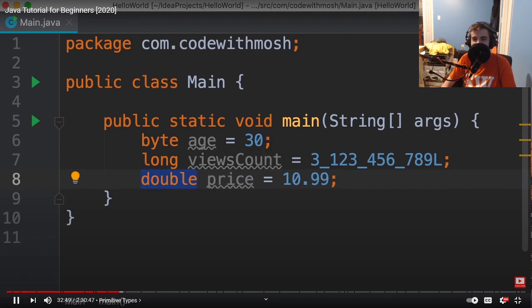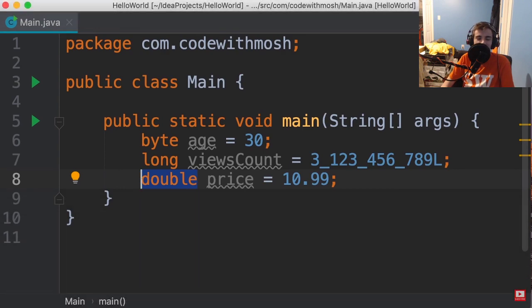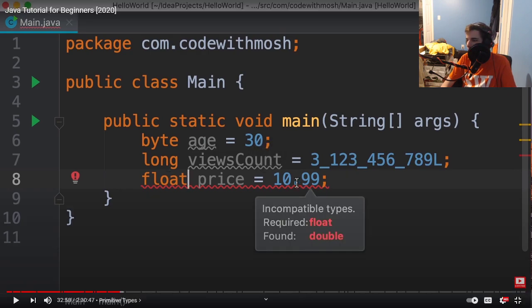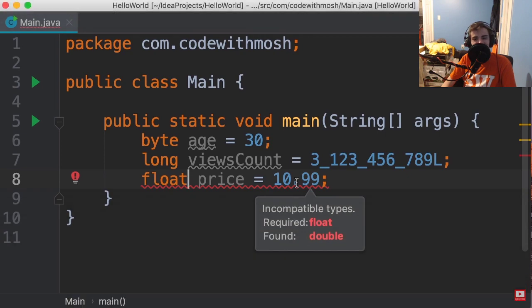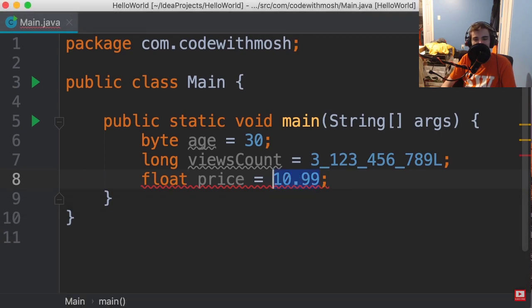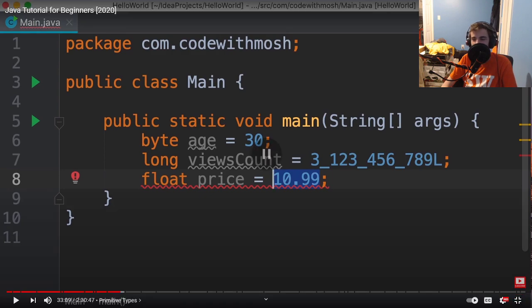Obviously, the double variable is too large for storing the price of a product, so we can change this to float. That is better, but we have a compilation error here. Take a look. Incompatible types. Required float, found double. The reason we're seeing this error is that by default, Java sees these numbers with a decimal point as double.